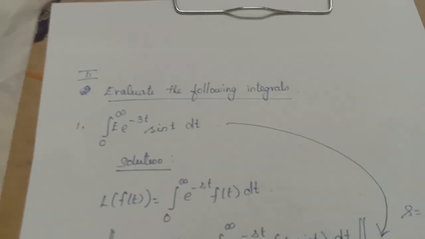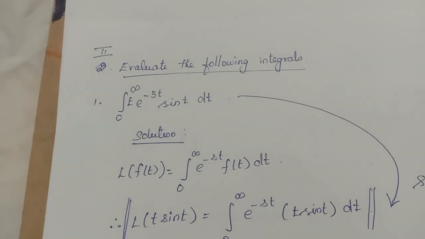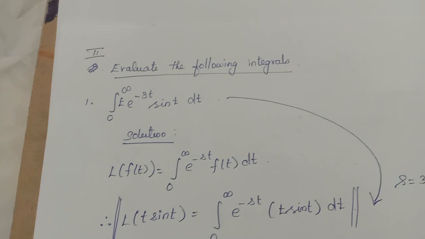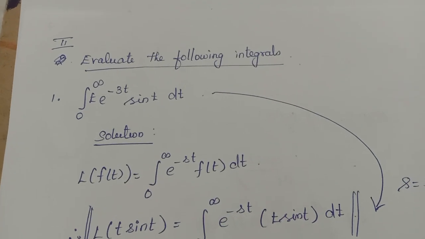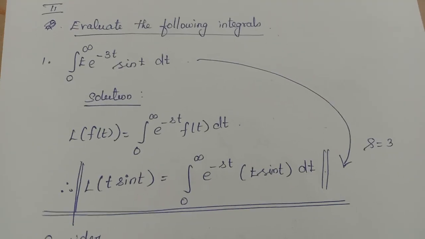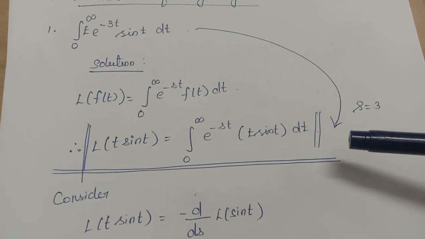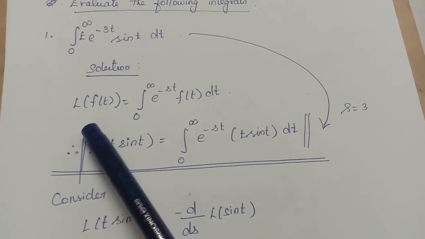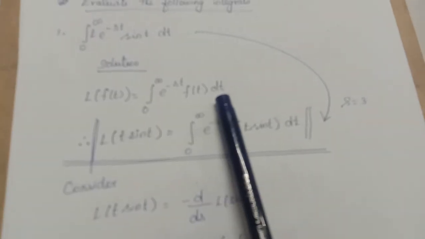Here is another set of problems in which we are going to evaluate integrals by using the Laplace transform. Okay, look at the first integral: integral from 0 to infinity of t e power minus 3t sin t dt. If you want to evaluate this integral directly, it will be too complicated. But using the Laplace transform, we can find the answer in one or two steps. See, what is L of f of t for any function? Integral from 0 to infinity of e power minus st into f of t dt.